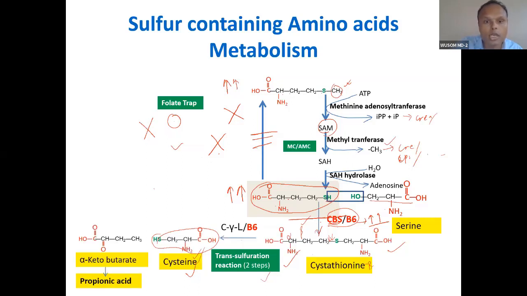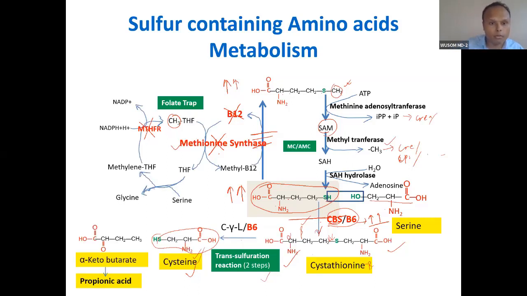Homocysteine synthesis will require many things, B12 and MTHFR. So we will talk first about this, then along with that, we'll talk about vitamin B12, methionine synthase, and MTHFR. MTHFR means methylene tetrahydrofolate reductase.